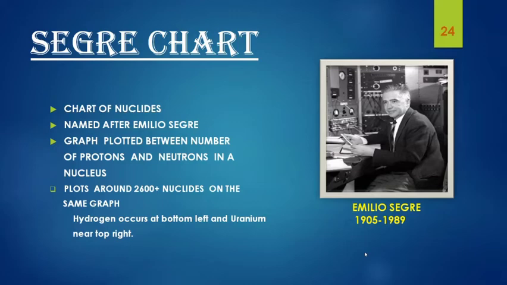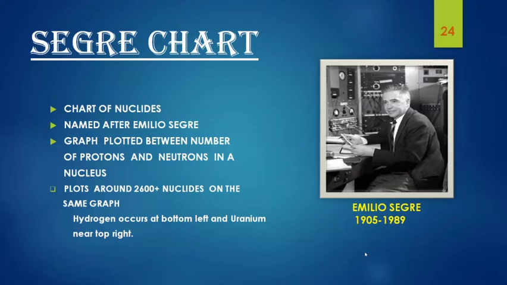The Segre chart is basically a graph plotted between the number of protons and the number of neutrons in a nucleus. This graph plots around 2600 plus nuclides, of which 250 are stable. Each point plotted on this graph represents a nuclide of a known or a hypothetical chemical element. One of the basic properties of the Segre chart is that this method of ordering the nuclides can offer a greater insight into the different isotopes of the same element.